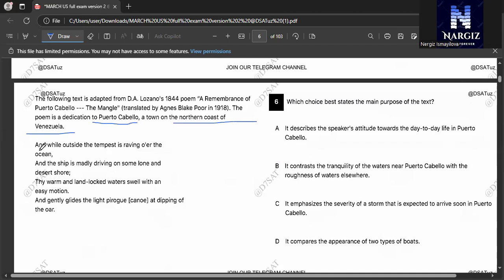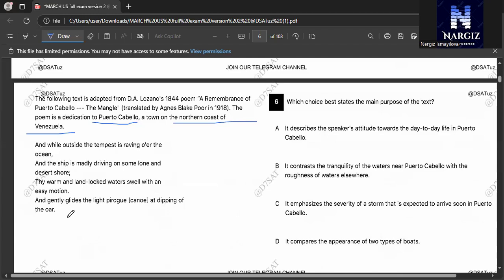And while outside the tempest is raving over the ocean, and the ship is madly driving on some lone and desert shore, the warm and landlocked waters swell with an easy motion, and gently glides the light pressure canoe at dipping of the oar.